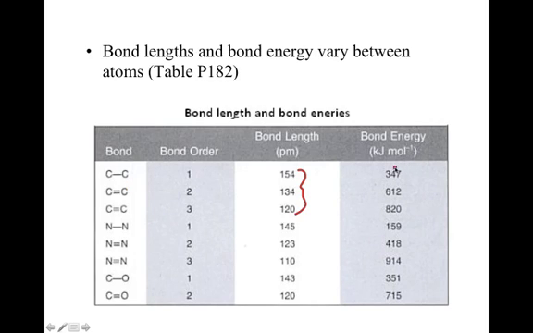But look at what happens with the energy, the bond energy, the energy needed to break that bond. When I try to break that shorter bond, I'm needing a whole lot more energy in order to break it. And we see the same pattern with nitrogen, single, double, and triple. And notice that nitrogen's triple bond energy is more than carbon's.